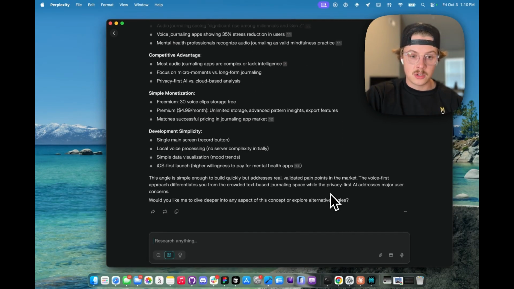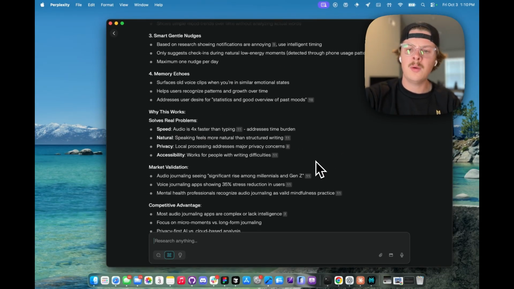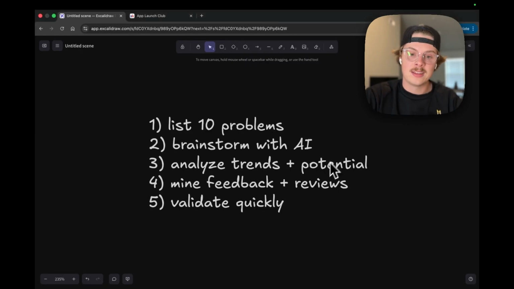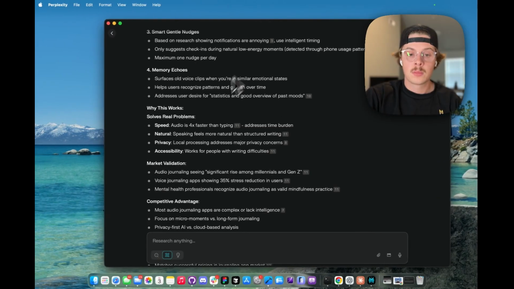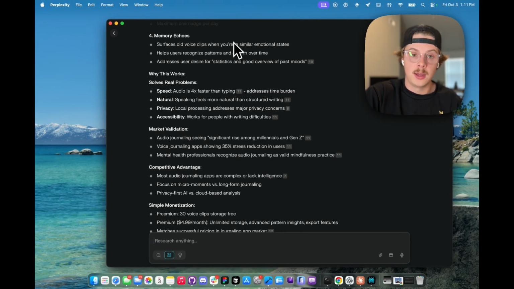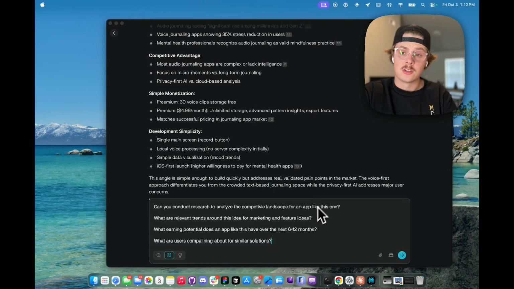It's giving us some monetization strategies. It's getting ahead of our plan a little bit, which is cool to see. Now we've got an idea to pull on. The next step is going to be analyzing trends and potential for this app, which has partially done that for us already, but we're going to have a follow-up prompt to cover steps 3 and 4, 4 also being mining feedback and reviews. So I'm going to go to Perplexity and add a new prompt in to follow up on this idea.